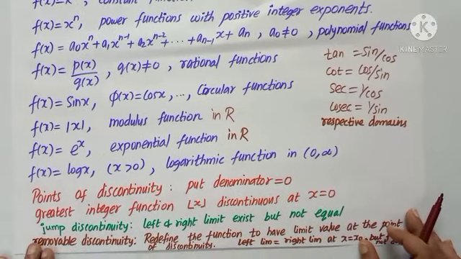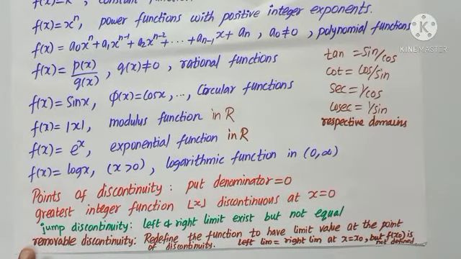Now there is a question, how to check whether a function is discontinuous. To find points of discontinuity, put the denominator 0. If possible, eliminate where the denominator becomes 0 from the real number line so that I can make it continuous. Here is a question, greatest integer function which we had learnt in the earlier chapters. This is discontinuous at x equal to 0.